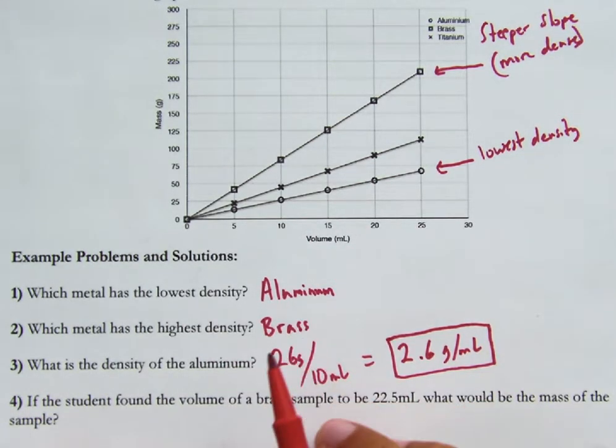Now, number 4 is a challenge question, a little bit more challenging. It says, if the student found the volume of a brass sample to be 22.5 milliliters, what would be the mass of the sample? We need to try to solve that. If you need to pause, you can pause.